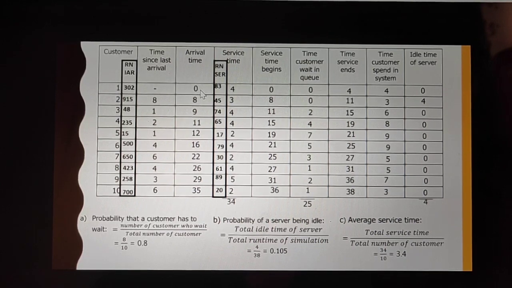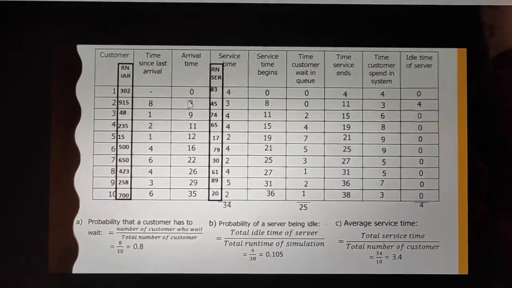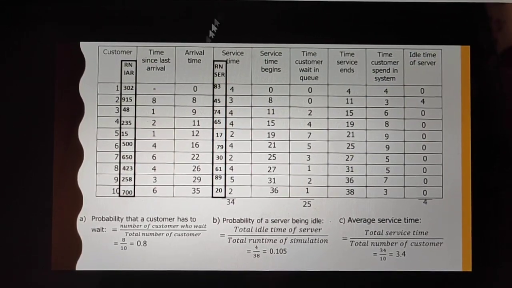For arrival time, we have to add the inter-arrival time to the previous customer's arrival time. The first customer will always come at 0, and the inter-arrival time for the second one is 8, so the actual arrival time for the second one is 0 plus 8, which is 8. For the third customer, it will be 8 plus 1, which is 9.